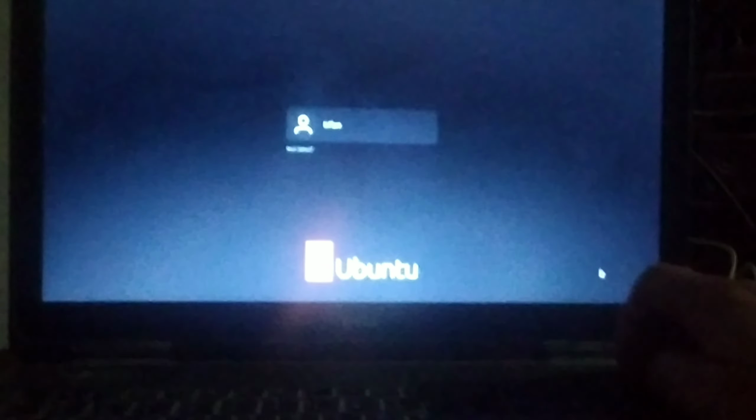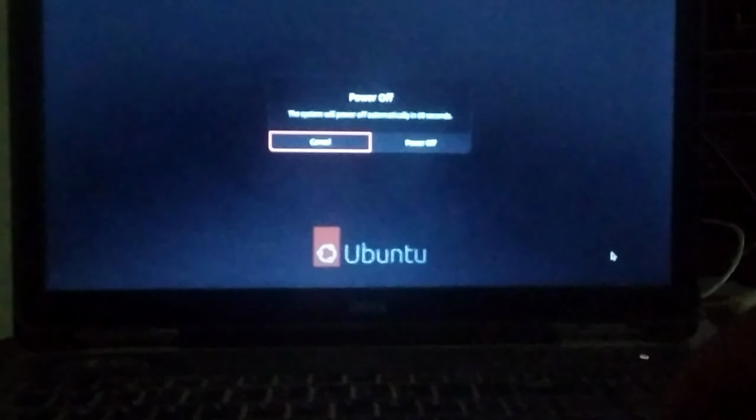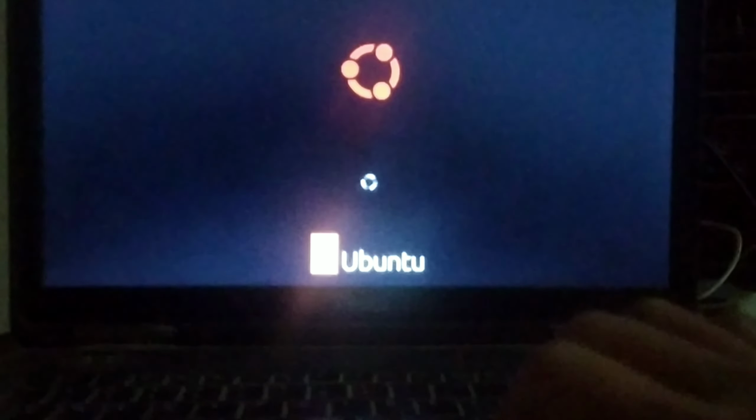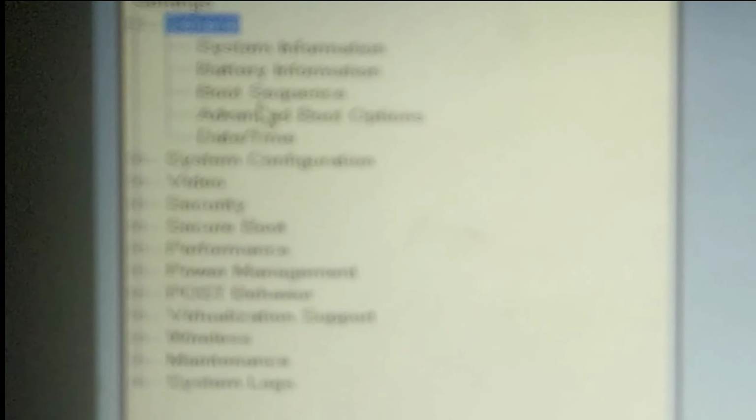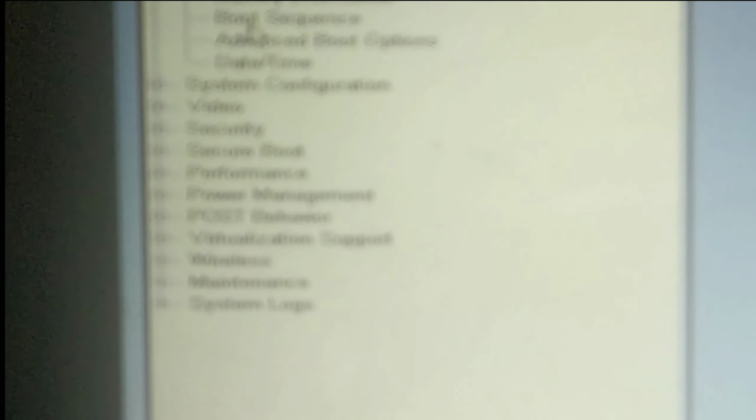So let me power off my laptop. I will turn it on again and press the F2 key to enter the BIOS system of my laptop. So you can see I have entered the BIOS successfully. Here you can see the information about the system. From here you will click on boot sequence.